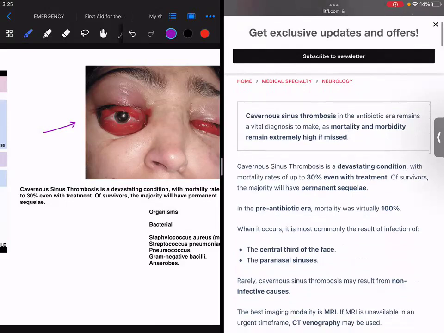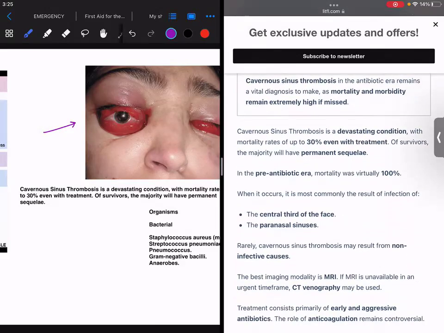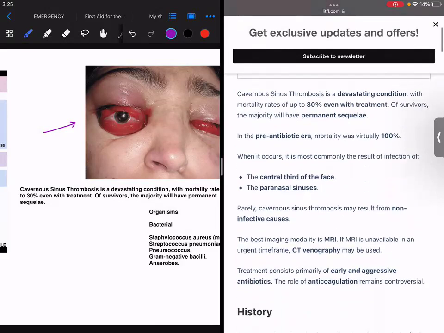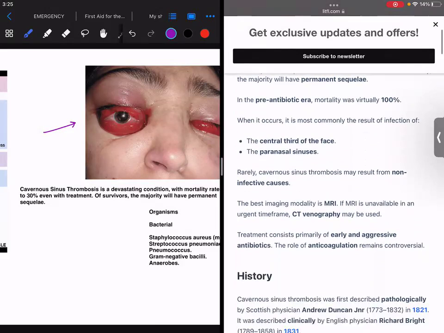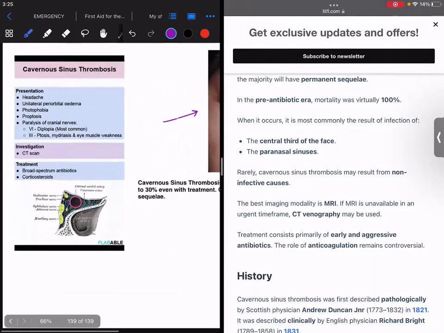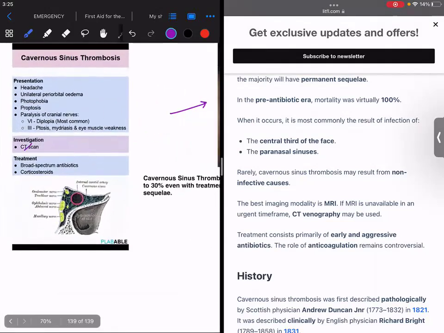It is a devastating condition with a mortality rate of 30%. Then they write that you have to diagnose it with the help of MRI. If MRI is unavailable in an urgent time frame, CT venography can be done. Remember that there will be one option here, but we don't go for this, we go for MRI, right?